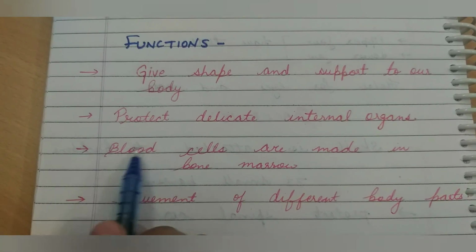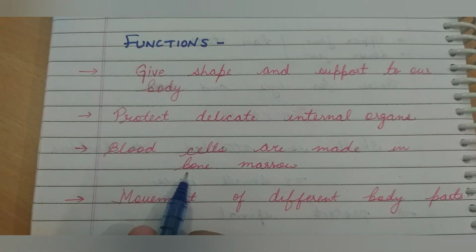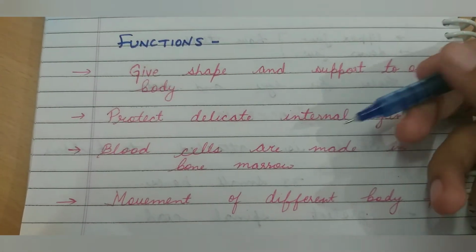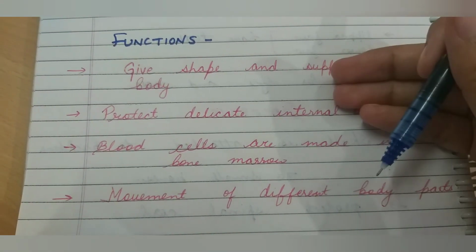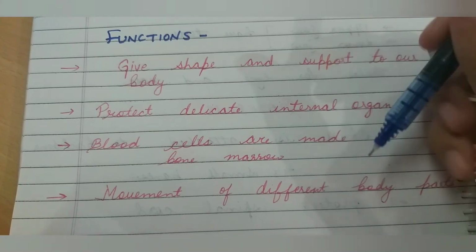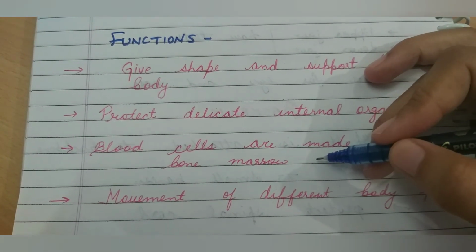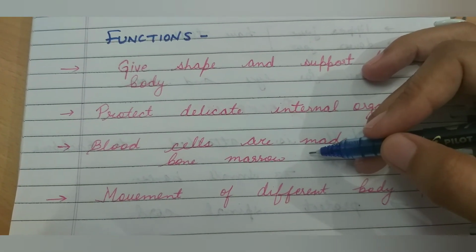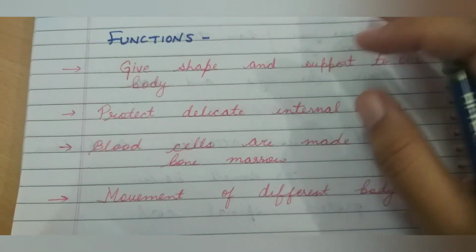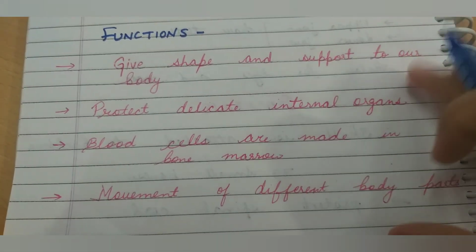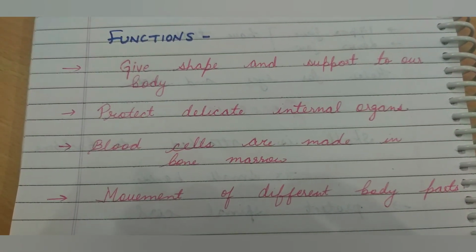Do you know blood cells are also made in bone marrow? Some bones are hollow from inside and that is filled with soft matter, and we call it bone marrow. All the blood cells are made in bone marrow itself. So these are some functions of the skeletal system.